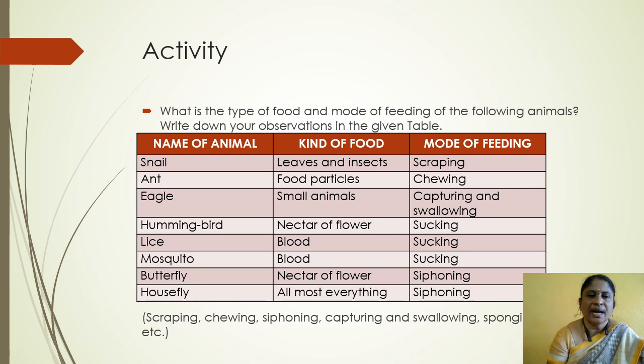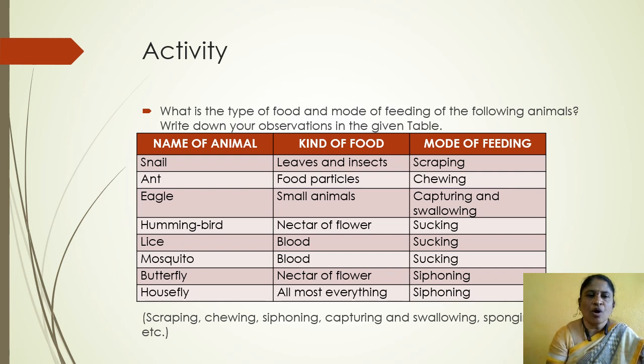Next one, ant. Ant's food is food particles and small grains. The mode of feeding is chewing or cutting.